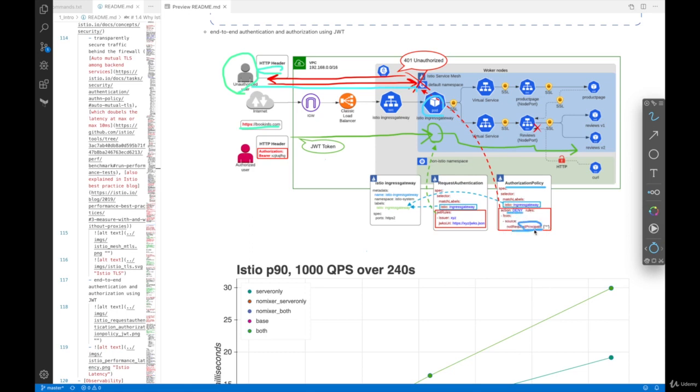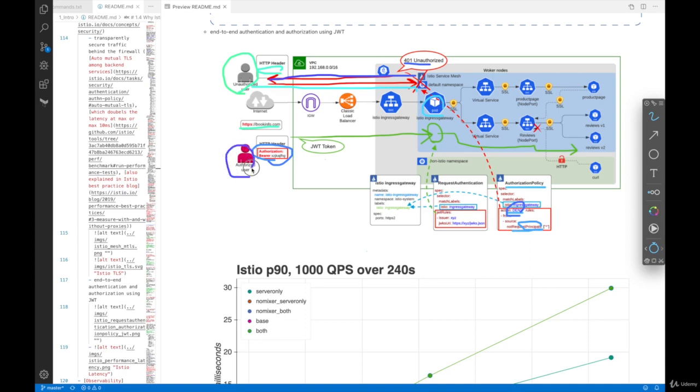This request principal should exist in the HTTP header if there is an authorization bearer token, which is for JSON Web Token. So if a JSON Web Token is not provided in the HTTP header, then you should deny. Because of this authorization policy, this ingress gateway is going to return a 401 unauthorized HTTP error code back to this unauthorized user because the HTTP header doesn't include a bearer token.